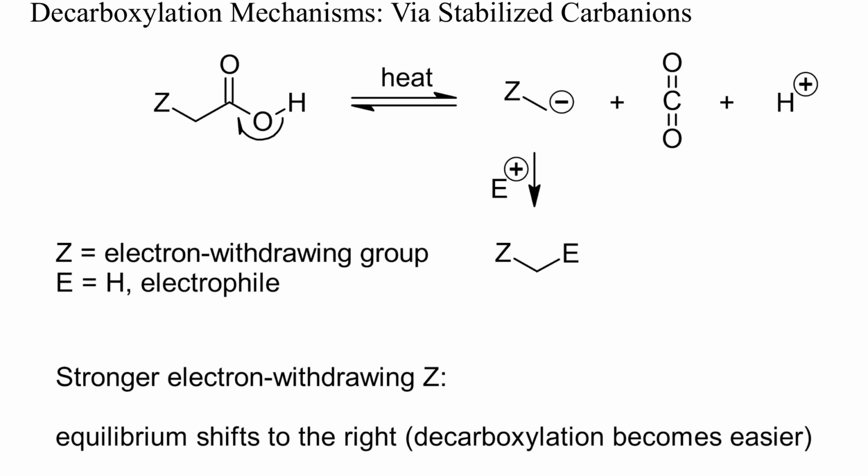Decarboxylations can proceed by a number of different mechanisms. When a carboxylic acid carries an electron withdrawing group at the alpha carbon, CO2 can be readily cleaved off from the carboxylate to yield a stabilized carbanion. The stronger the electron withdrawing effect, the easier the decarboxylation will become. The carbanion can react with any electrophile present in the reaction mixture, for instance protons, halogens, or various carbon electrophiles. I'll show you specific examples in a minute.